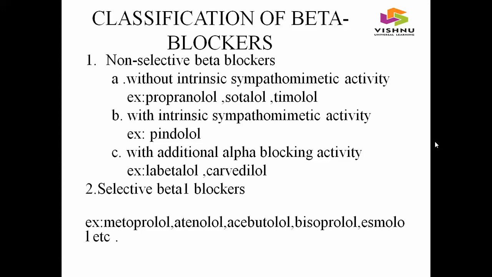One is without intrinsic sympathomimetic activity. Examples include propranolol, sotalol, timolol, etc. And the next subclass of non-selective beta blockers is with intrinsic sympathomimetic activity. Example pindolol. And the third subclass of non-selective beta blockers is with additional alpha blocking activity. Examples include labetalol and carvedilol. And the next class of beta blockers is selective beta 1 blockers. Examples include metoprolol, atenolol, acebutolol, bisoprolol, esmolol, etc.